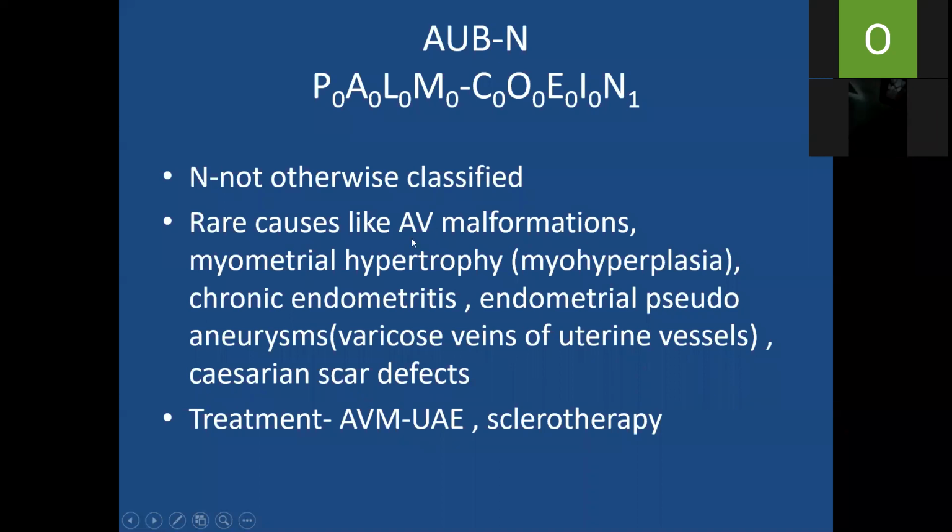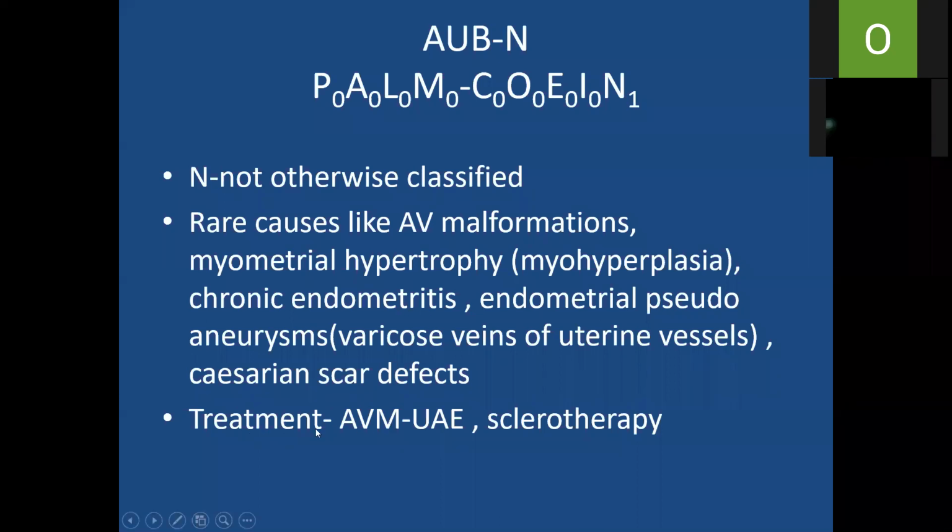These are some rare conditions which will present with AUB, but these cannot be diagnosed by our routine investigations. So we put them under this not yet identified category. If in future, with updated or new versions of investigations, we can put these under another classification.